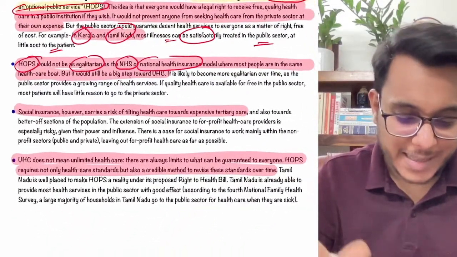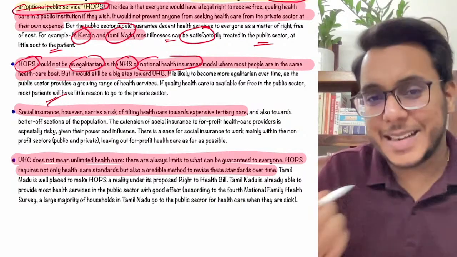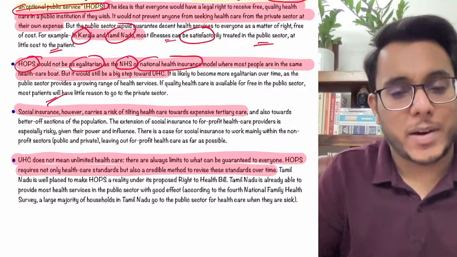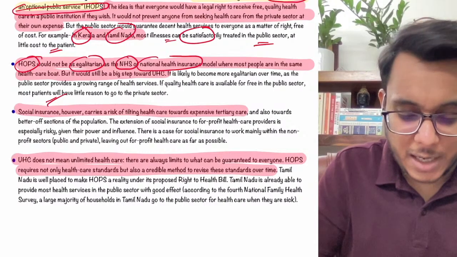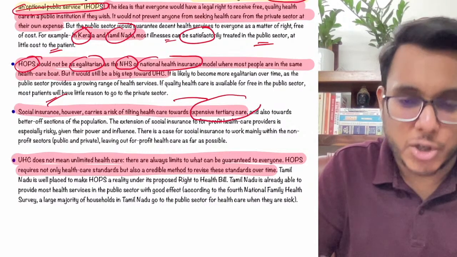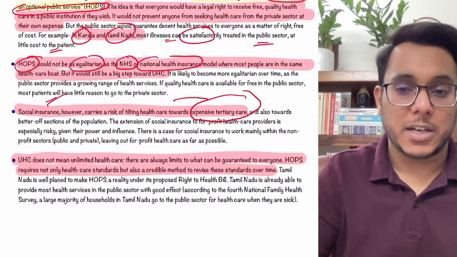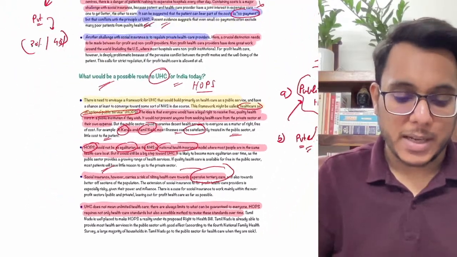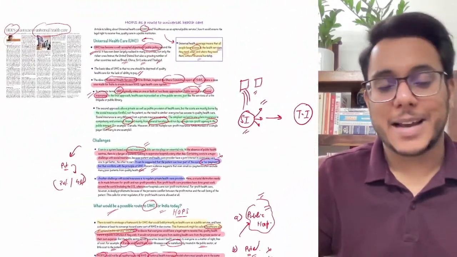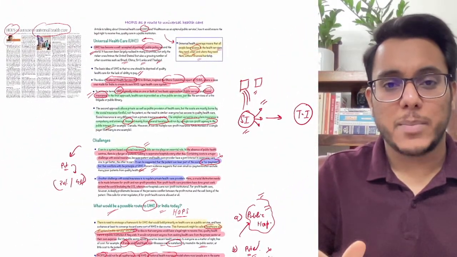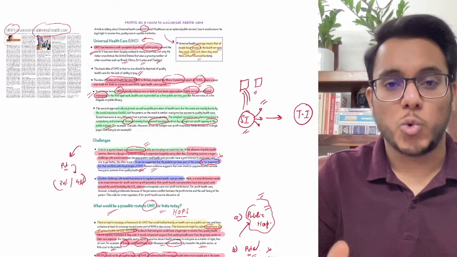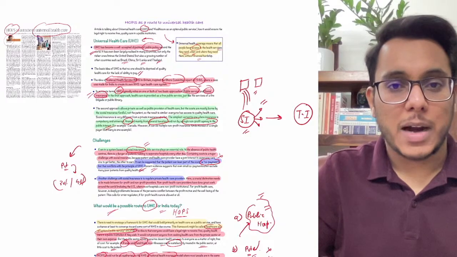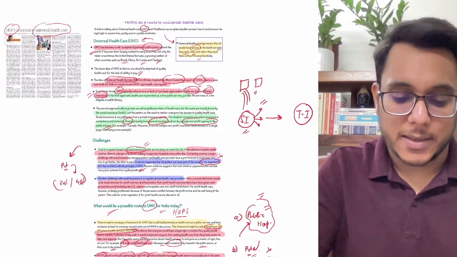It has been provided that social insurance carries a risk: if people were provided social insurance, they would use that cover for expensive tertiary care, and paying for expensive tertiary care right now might not be within the capacity of the government. So this is something that has been provided, and guys, very good ideas are given which can be used directly in your GS paper number 2, social justice topics related to health. So that is all about this particular article, and now we'll be moving to the next article.